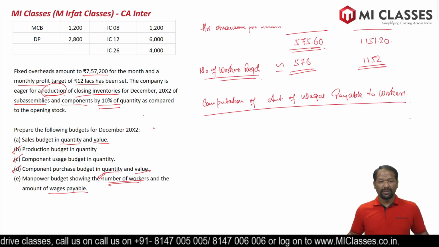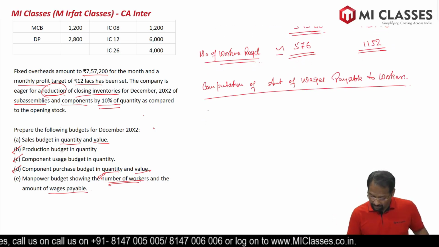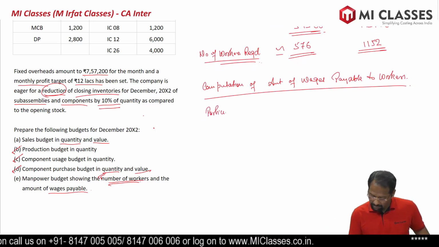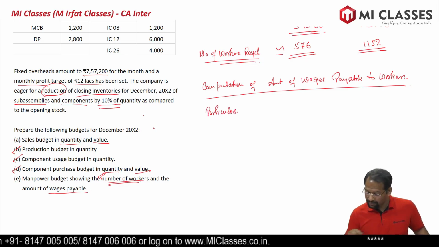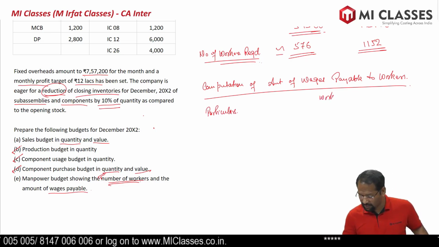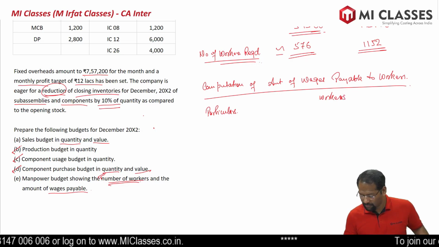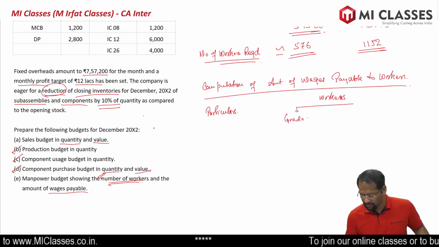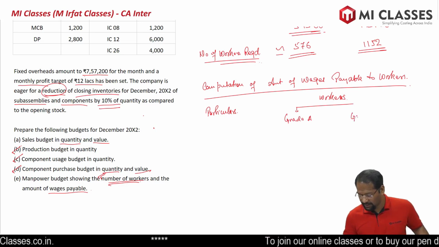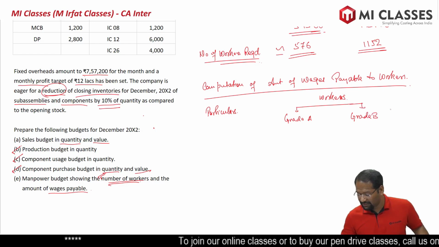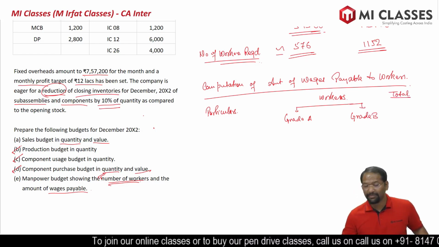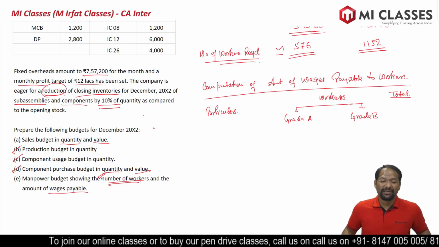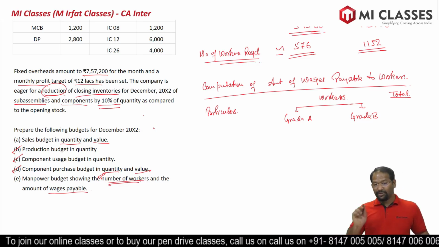So first, particulars, and here workers: Grade A and Grade B, because there are two. Can we do a total of it? The answer is yes, we can do a total of it, because ultimately it will be in rupees. So rupees can be totaled.